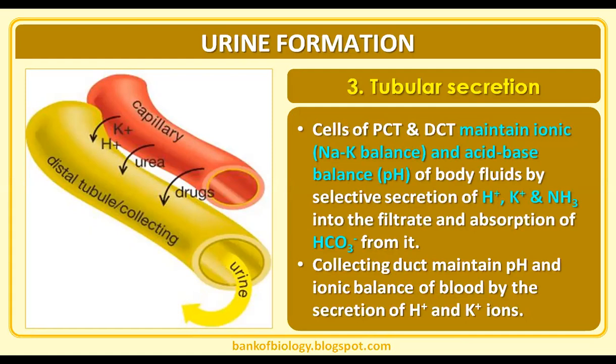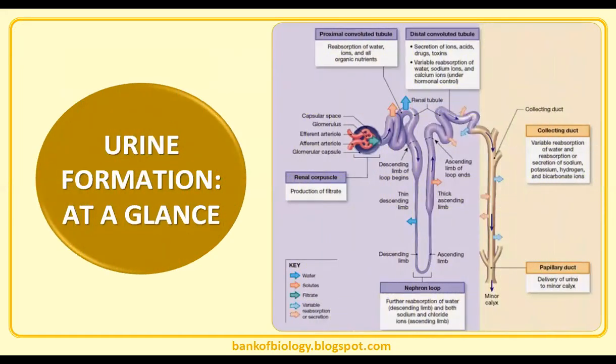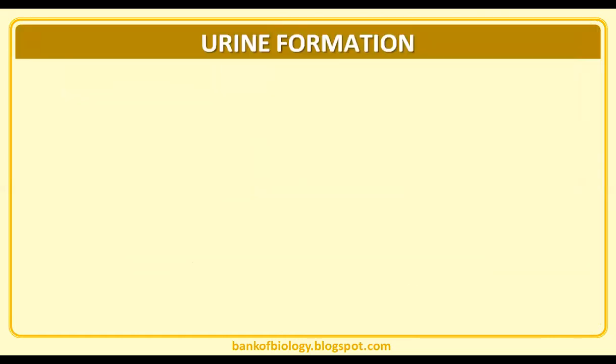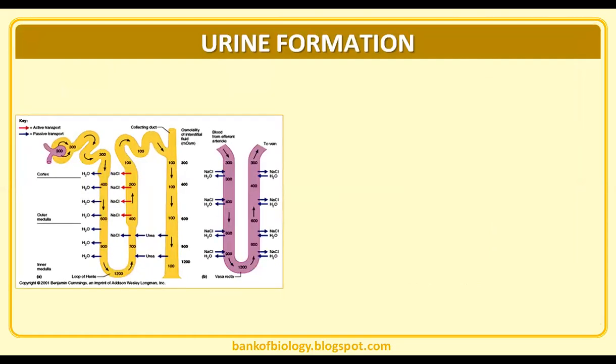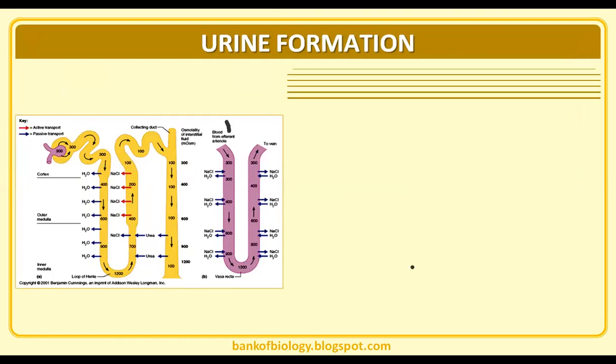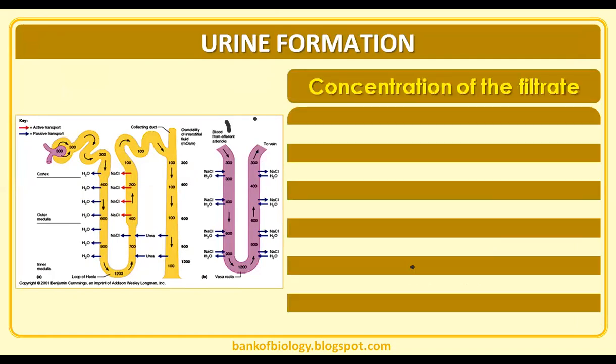It's a bigger area actually, but we have very few lines in this particular area. This is enough for us. Just remember that particular word, tubular secretion, for the maintenance of acid-base balance. So we need to make partitions like that. In the PCT, what is happening? In the descending limb of Henle's loop, in the ascending limb of Henle's loop, in the distal convoluted tubule, in the collecting duct. Likewise, we need to separate, and while you are reading the theory, for every theoretical statement you need to compare with the diagram to see what is happening.